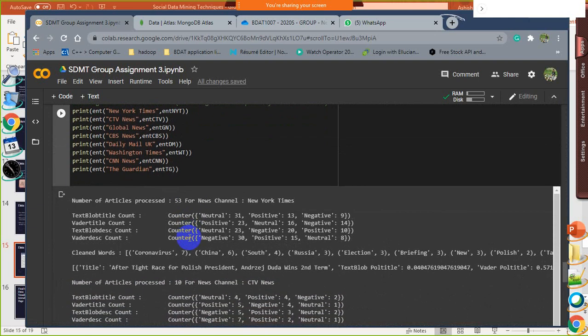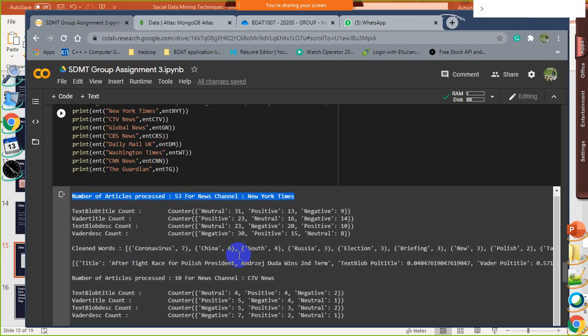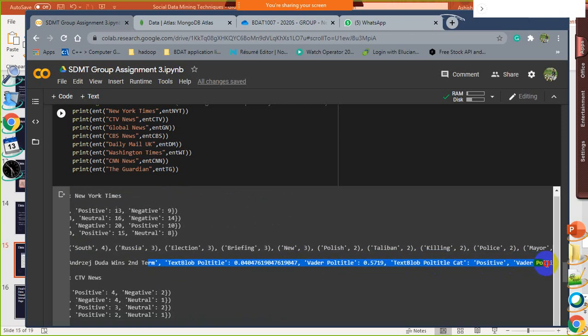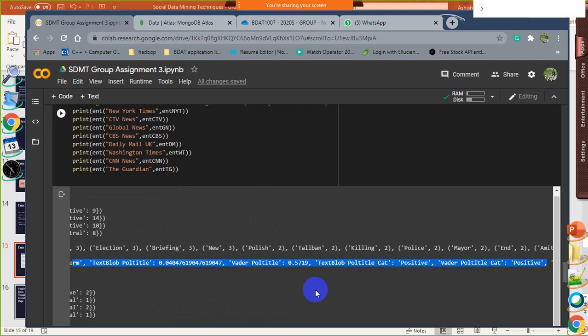Let me show you the output first so that you can understand. First of all, we have processed one news channel, that is the New York Times, and the number of articles processed is 53. We have done the analysis with both tools, TextBlob and Vader. As you can see, for the same 53 articles, TextBlob gave a neutral 31, whereas Vader gave the highest number as 23 out of the same 53 articles. And the same data model, as explained by my teammate Shrishti Bhatia, has all these values stored in JSON format according to the calculation.